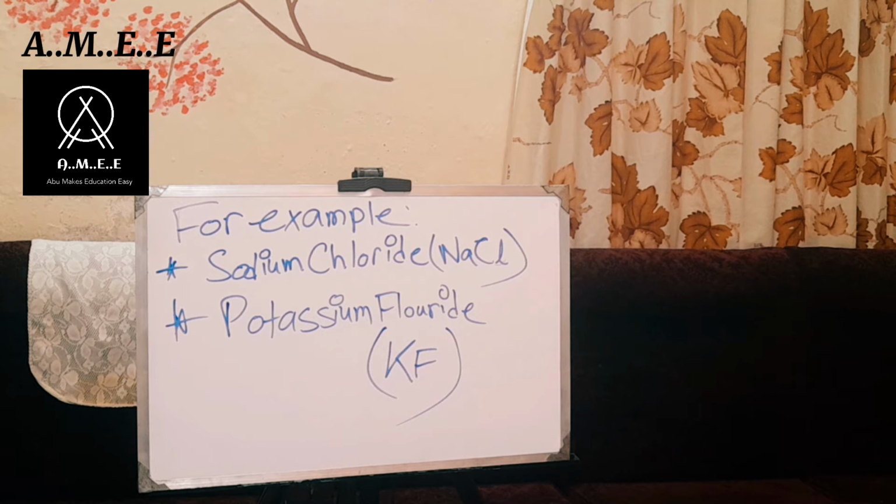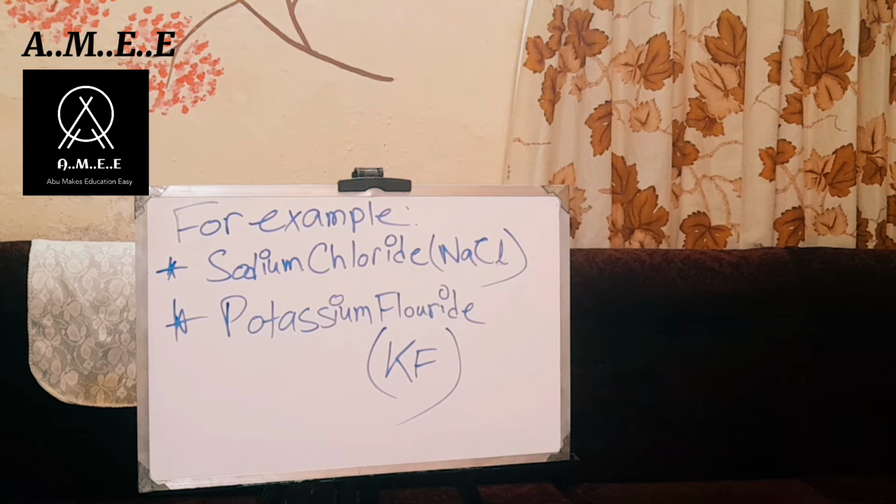As I said about how to name ionic compounds, we just put the ions together starting with the positive one. So here the positive one is Na, which is sodium, and the negative one is chloride, Cl.